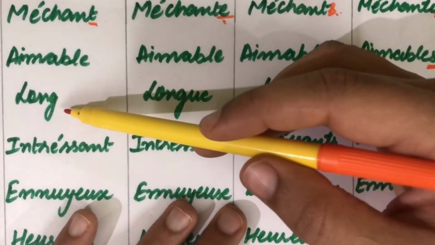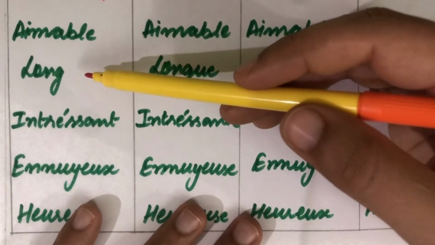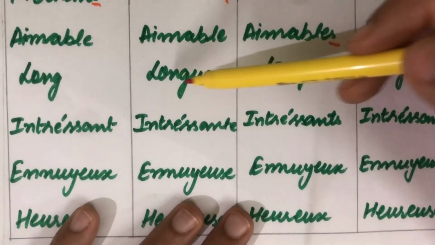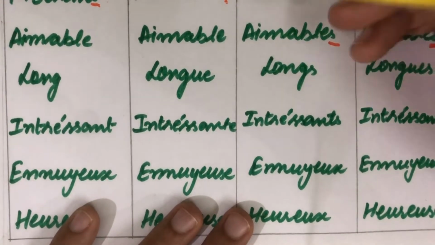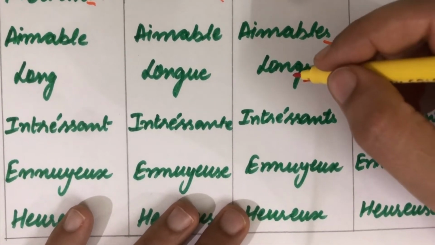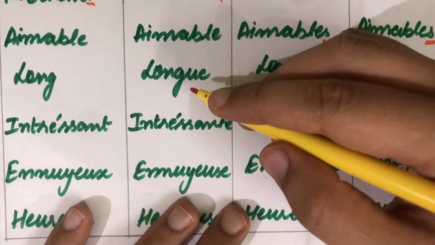Okay, so this next word, long, we have already done. Okay, so this is a repetition over here. For masculine it is long, feminine it's longue. For masculine plural s is there and the pronunciation is the same as that of masculine, that is long, and for feminine plural this is longue, and an extra s is there for what we have for the feminine.